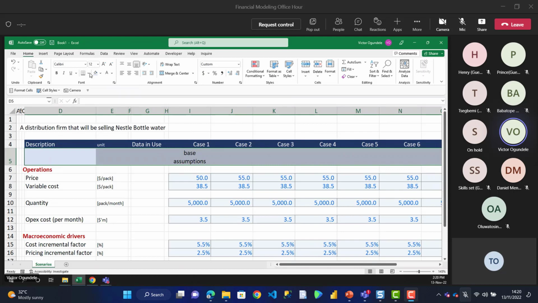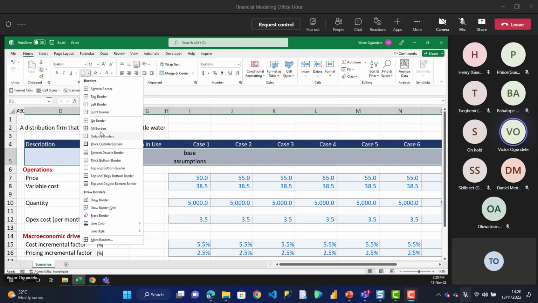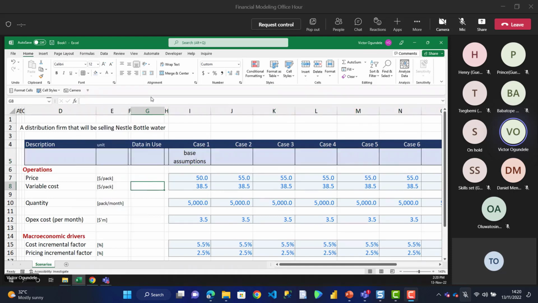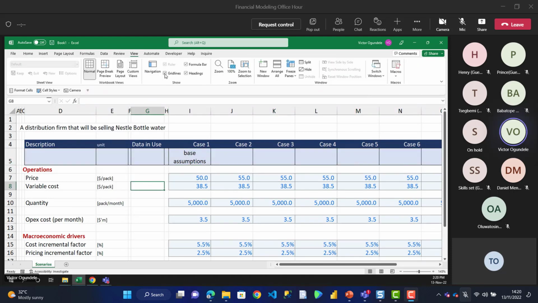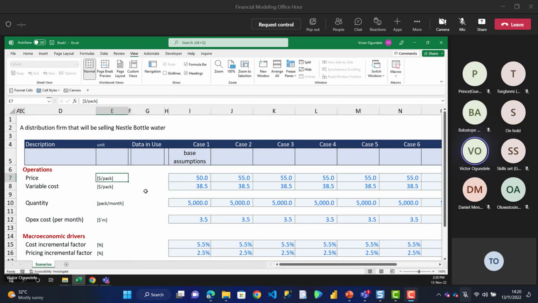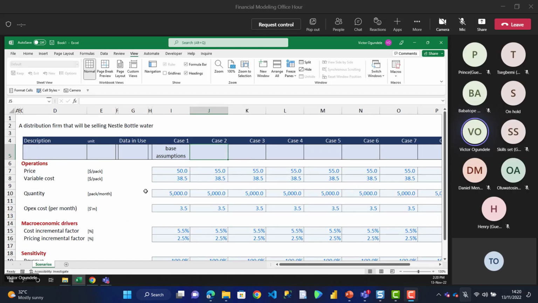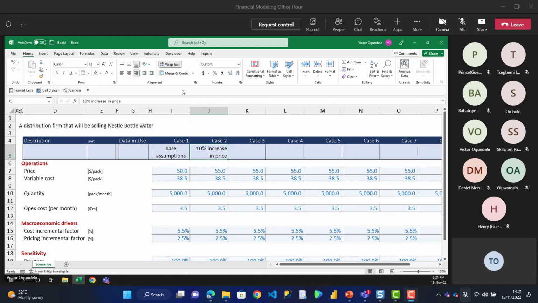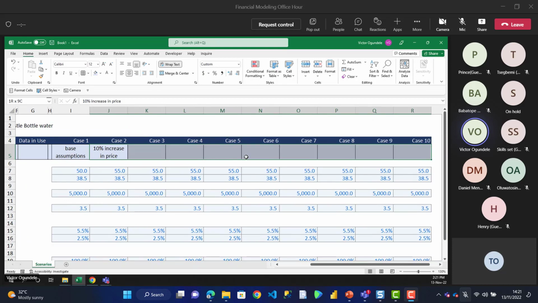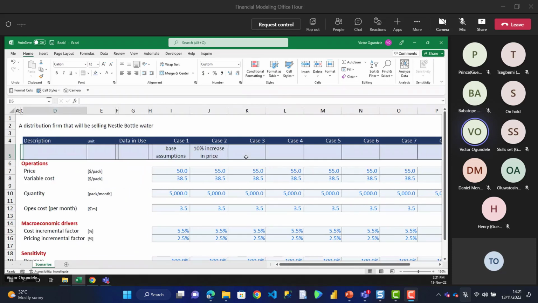Right. Okay. So maybe let's put a border across. Okay. So let me remove the grid line. So go to my view, I will untick my grid line, so that's more like a plain paper. So these are base assumptions. So for this second assumption, maybe we are saying everything being constant, maybe we are saying 10% increase in our price, every other thing being equal. Right? I think let me just copy these formats across so that I don't need to be doing double work. Okay. So that will represent our case 2.